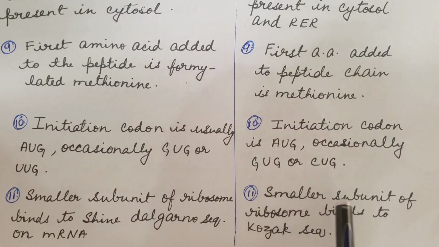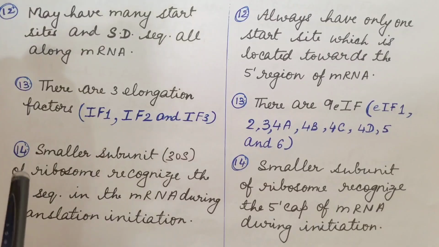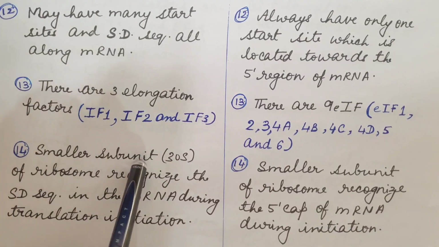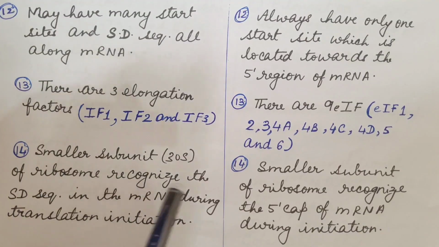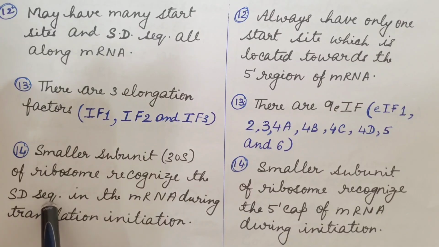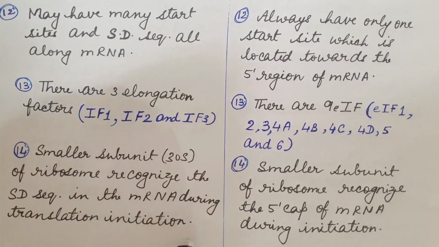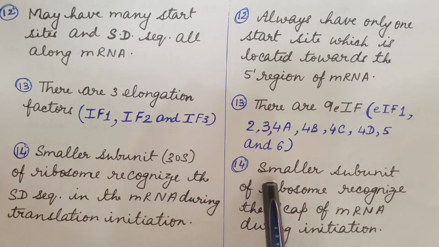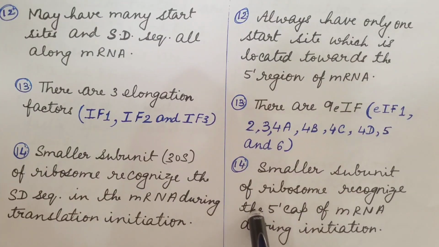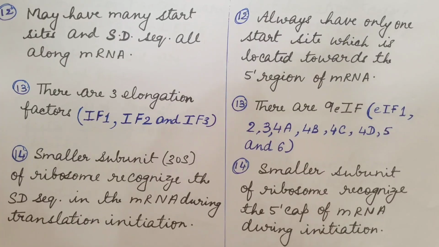In eukaryotes, smaller subunit of ribosome binds to Kozak sequence. So, in prokaryotes, smaller subunit, that is 30S of ribosome, recognizes the Shine-Dalgarno sequence in the messenger RNA during translation initiation, while in eukaryotes, smaller subunit of ribosome recognizes the 5' cap of messenger RNA during initiation.